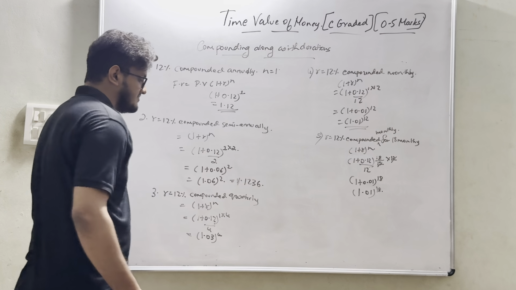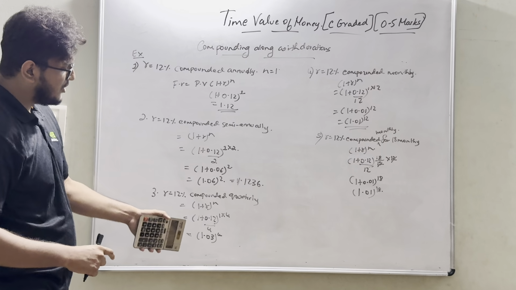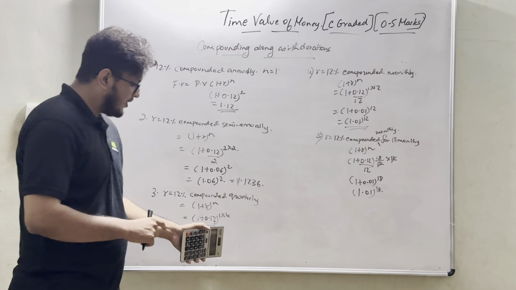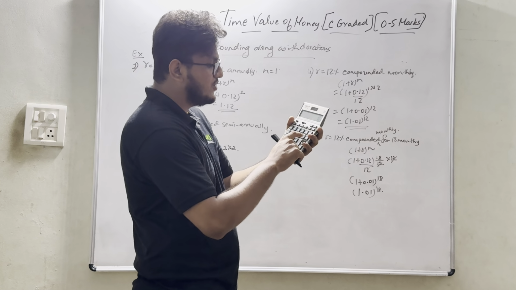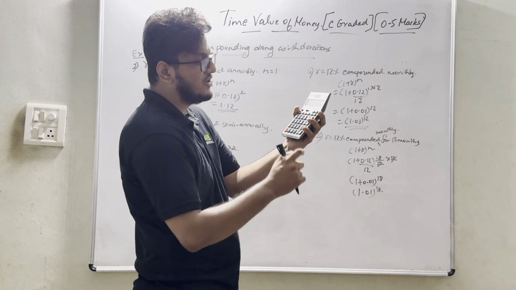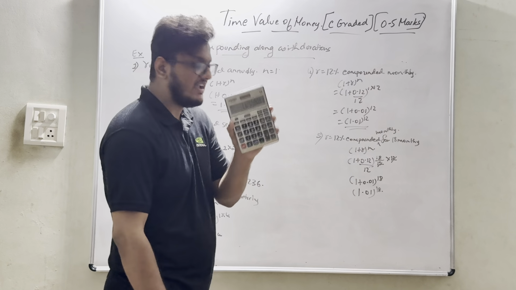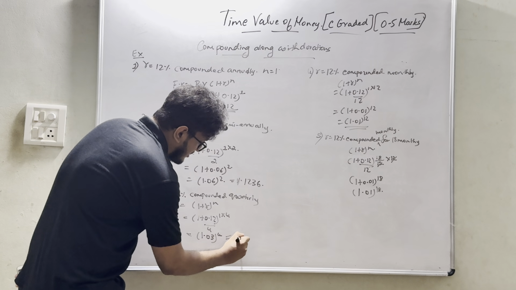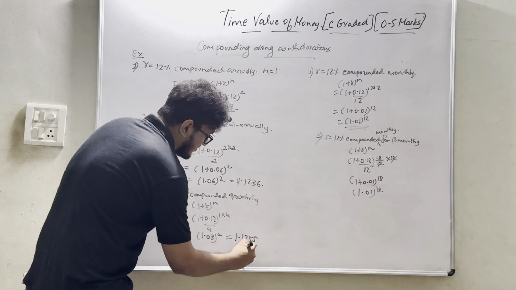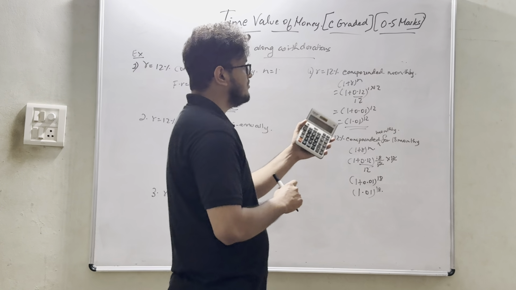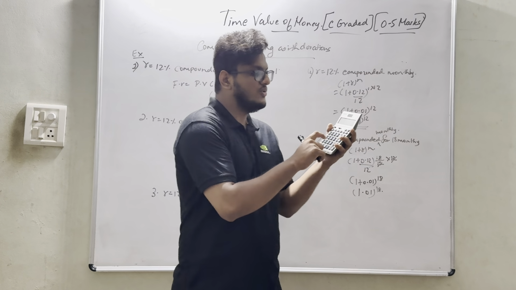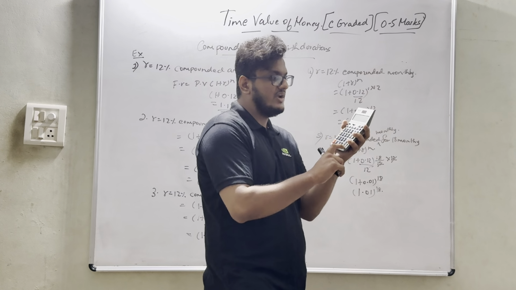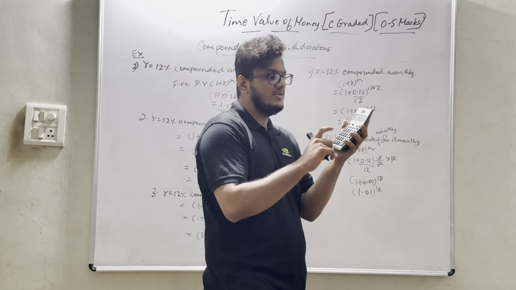1.06 into equal to, so 1.1236. Yes, if we are compounding it quarterly, 1.03 whole power 4, so 1.03 into equal to, into equal to, so 1.1255. Next, 1.01 whole power 12, so 1.01 into equal to 2 times, 4 times, 8 times.